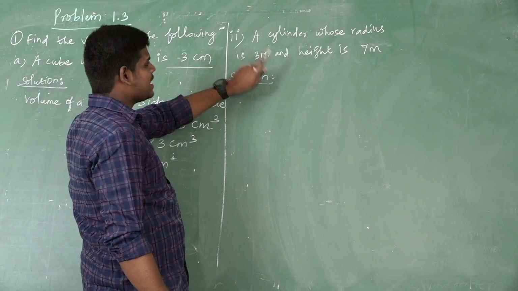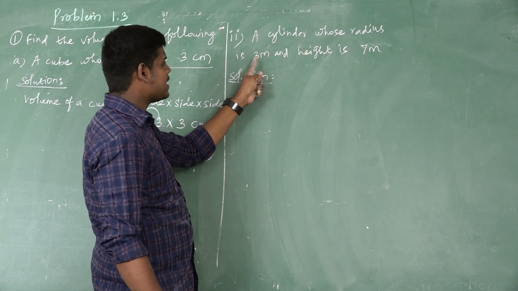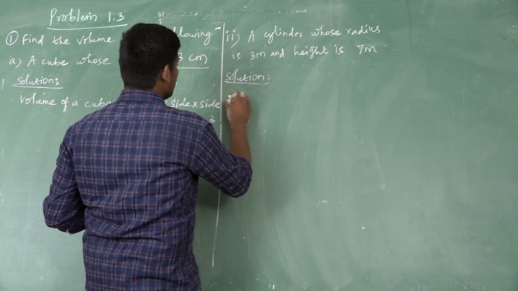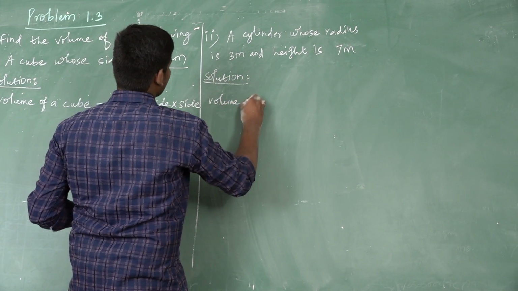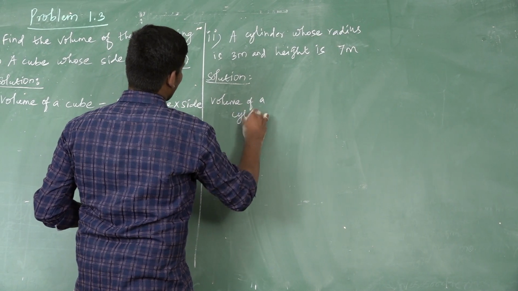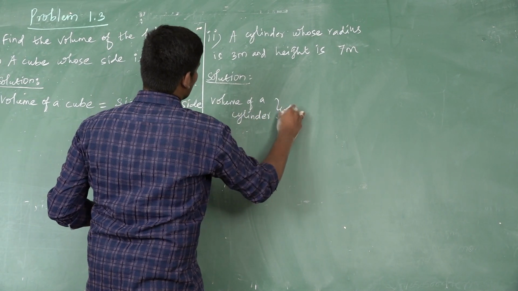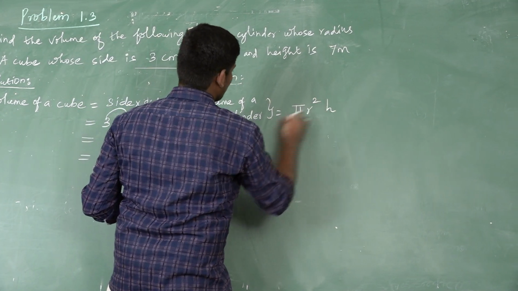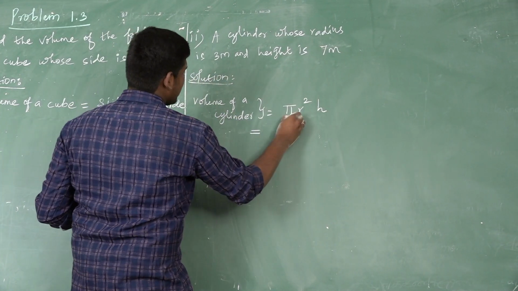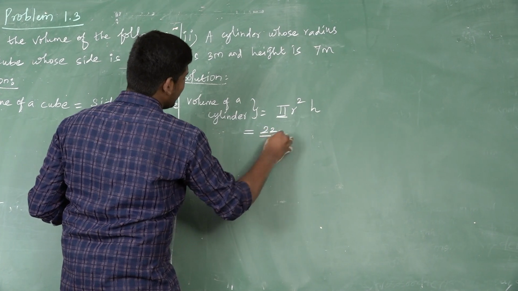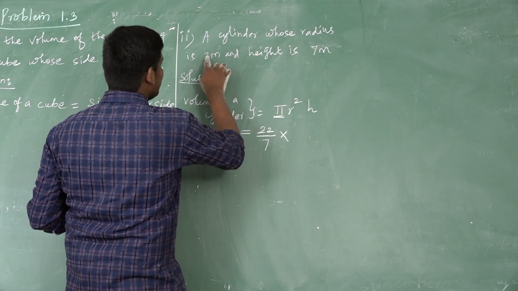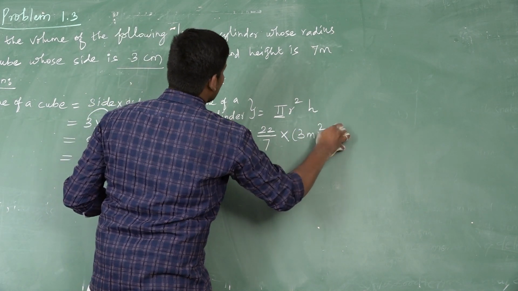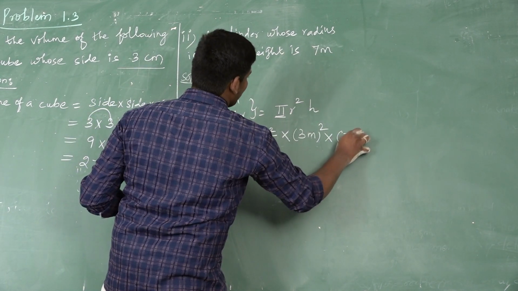The next question is a cylinder whose radius is 3 meter and height is 7 meter. So volume of a cylinder is equal to, already we know the formula, pi r square h. Already we know the constant value of pi, 22 divided by 7. Here given that radius is 3 meter and height is 7 meter.